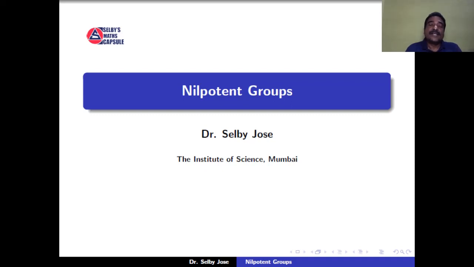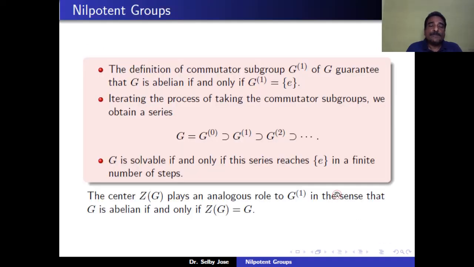Hi, in the last two sessions we were discussing solvable groups. In this session we discuss nilpotent groups. While defining the solvable group, we introduced the commutator subgroup G1 of G.